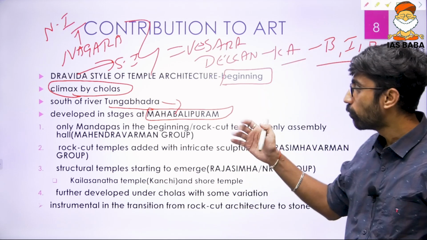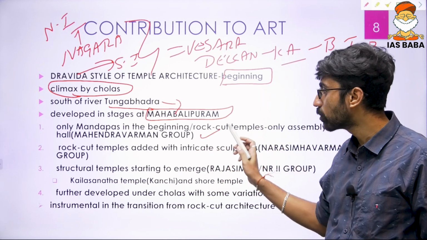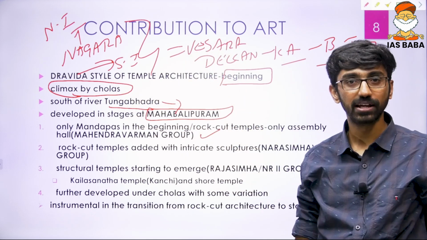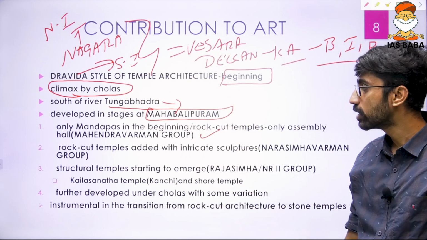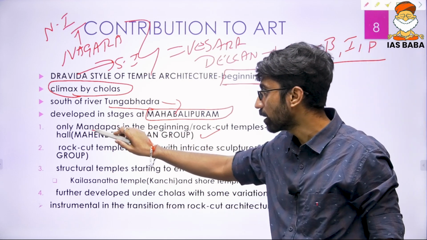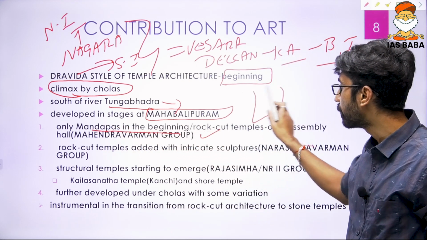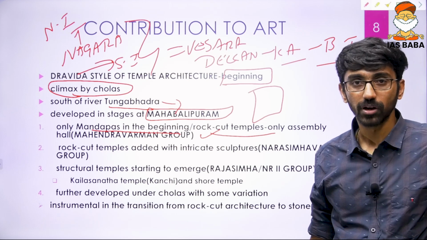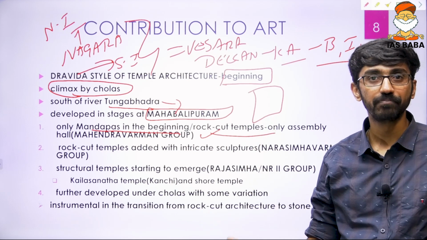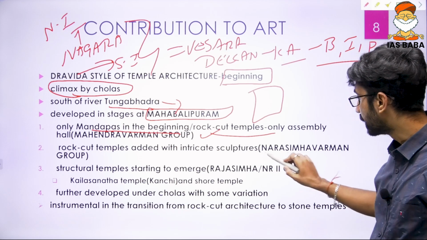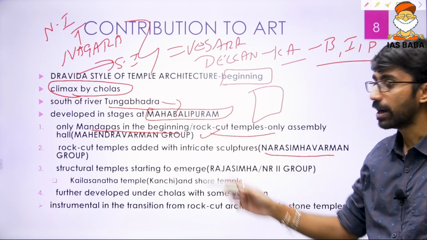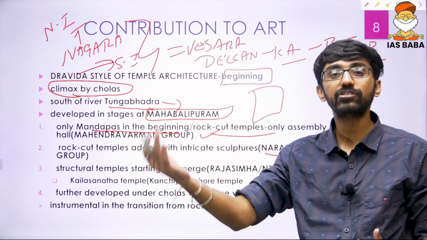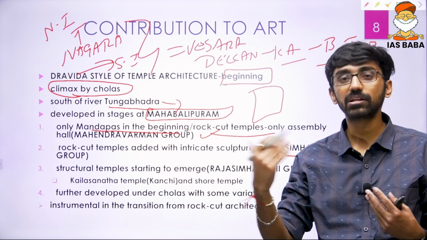So these are the four stages we can talk about. First, the Mahendravarman group. Not the first king, but one of the major kings. At this point of time there were only mandapas, just one simple mandapa cut out of rock, only an assembly hall. In the second stage, Narasimhavarman, the son of Mahendravarman, there are rock cut temples with intricate sculptures. More sculptural elements got added.